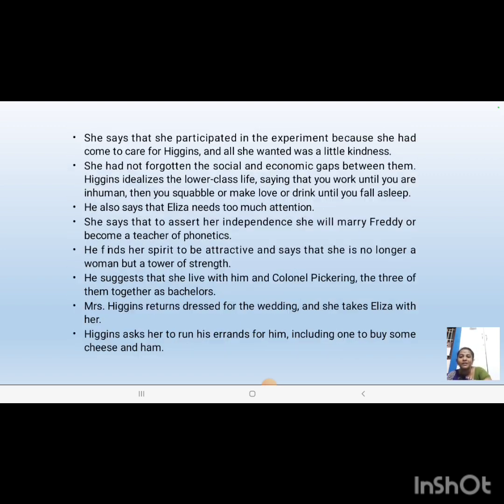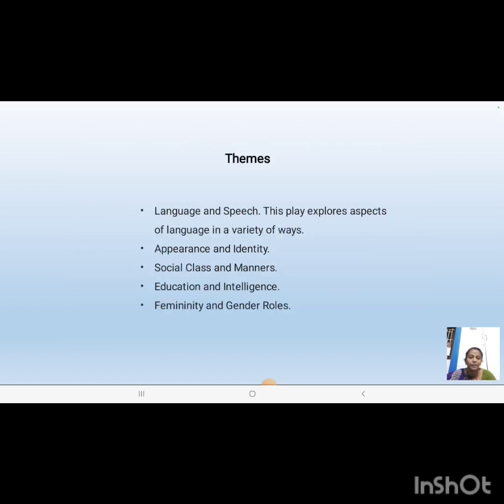Let's move on to the themes of the play. The major themes of the play are language and speech. The play explores the aspects of language in every possible way. Then appearance and identity. Her appearance would be like a duchess, but she will be identified only as a florist. So that is appearance and identity. Then social class and manners, and how the mannerisms differ from every social class. Education and intelligence. Education is very important to raise one's standards. That's also one of the major themes in this play.